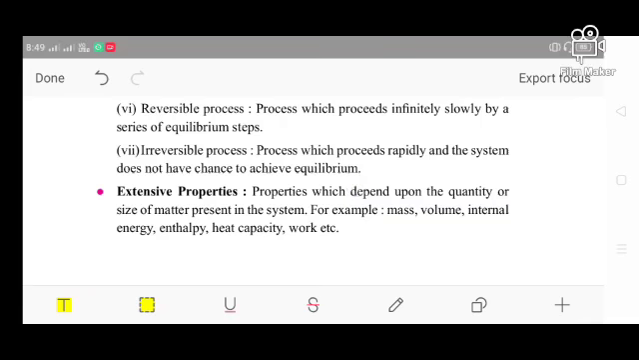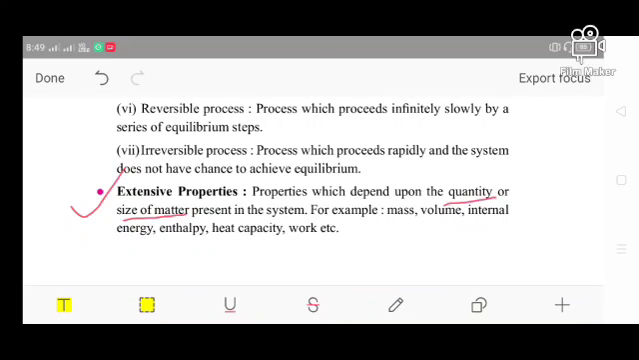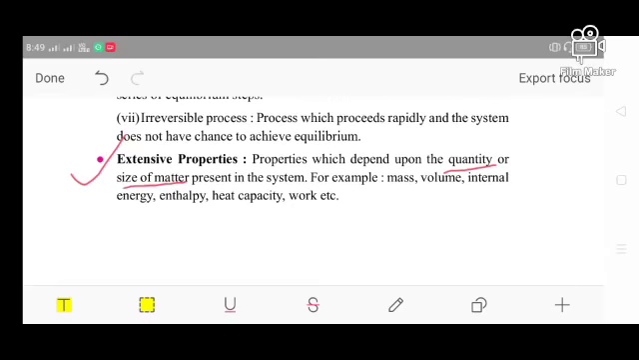Next we discuss the extensive property. So what is an extensive property? Those properties which depend upon the quantity or the size of matter present in the system. That means the property depends on the quantity of the matter or the size of the matter. These are very important keywords to remember about the extensive property, because these keywords help you remember the extensive property and its examples also.